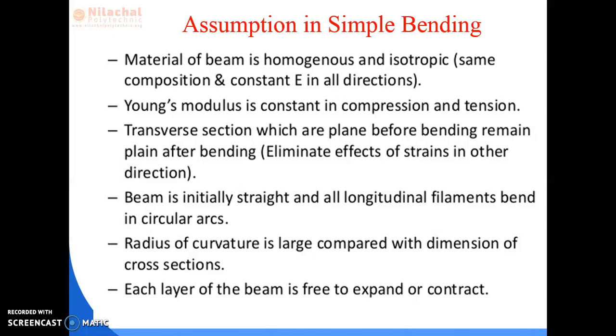We are continuing with chapter number 5 of strength of material. Here in this video, we will continue with the assumptions that are taken during derivation of the bending equation. Already you have studied the first one: the material of the beam is homogeneous and isotropic.